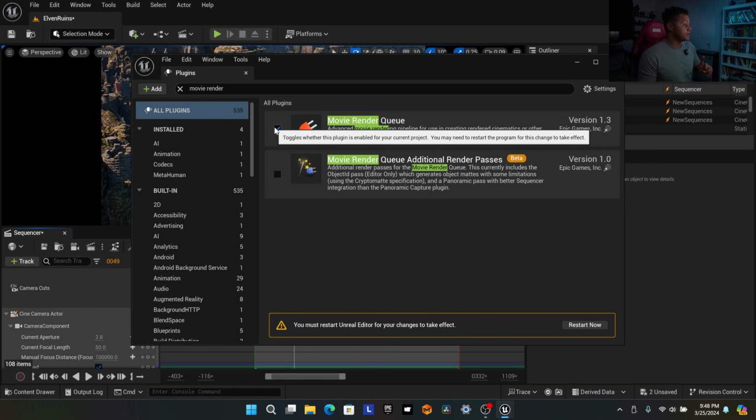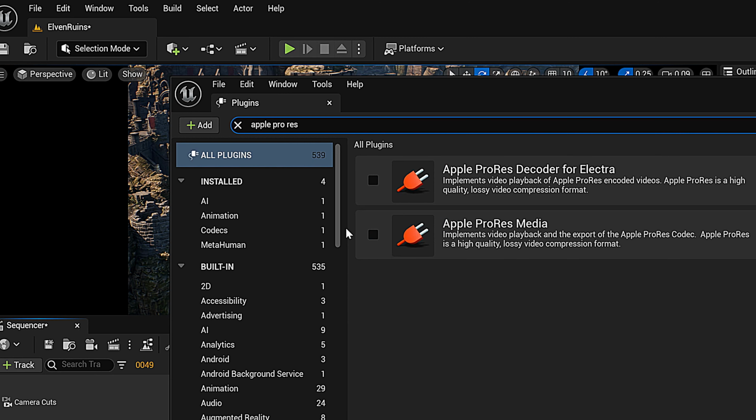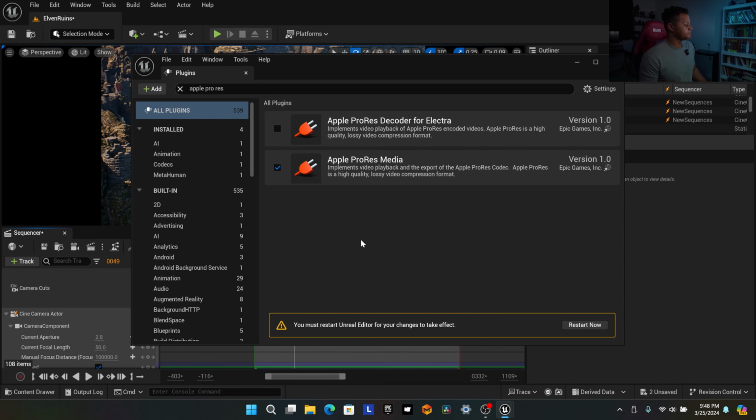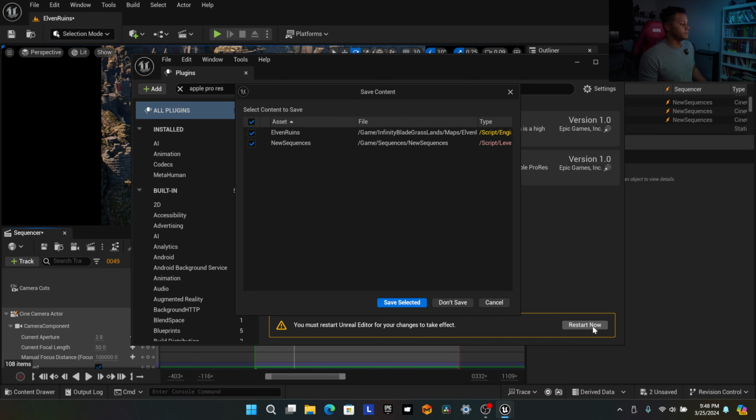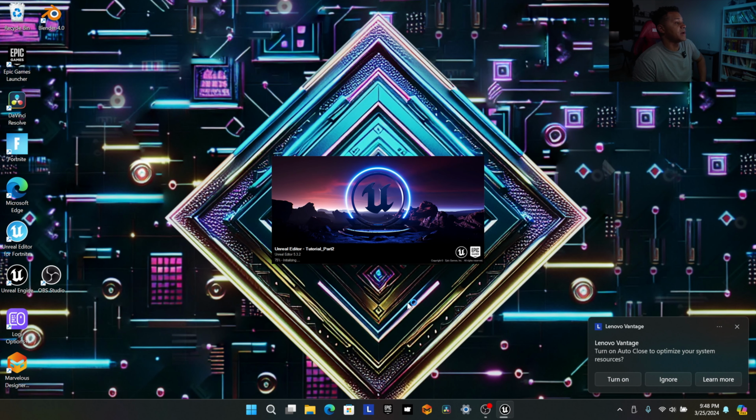Don't hit restart yet if you're like me and you like to use Apple ProRes for your output. So now I'm gonna search Apple ProRes Media. Okay, and then I'm going to hit restart, save selected, so it saves everything we did, and then we wait for that to open back up.